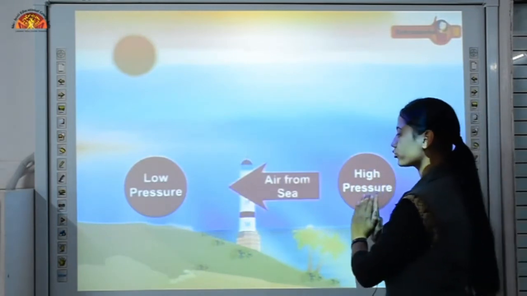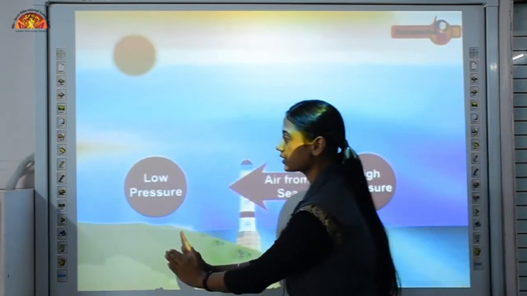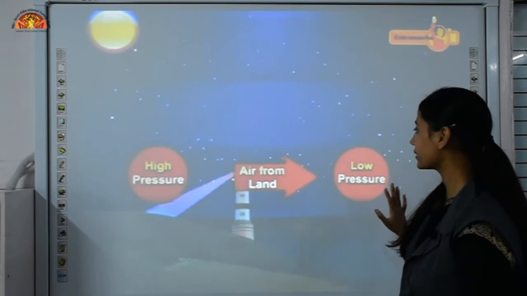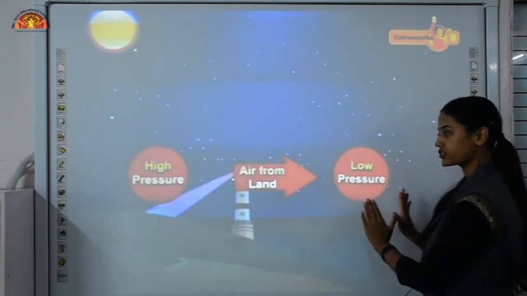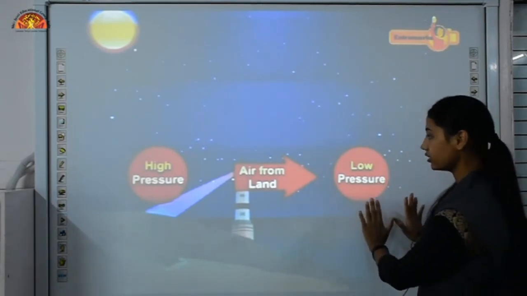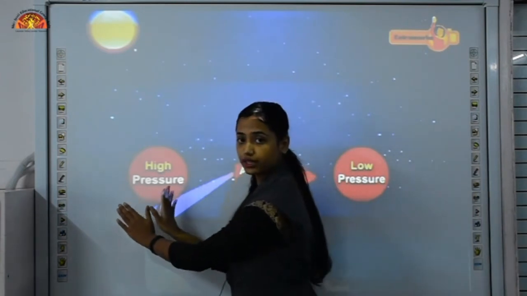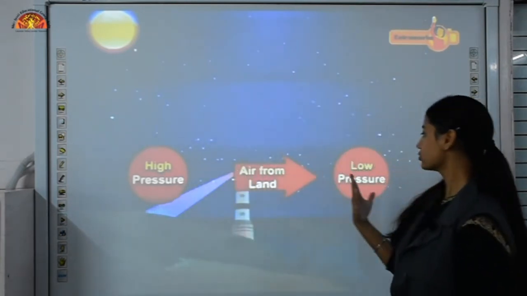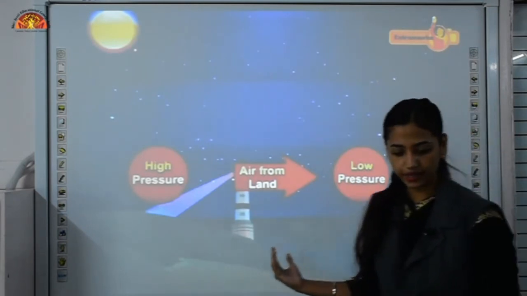So it will move from sea to land, and this is sea breeze. And in case of land breeze, low pressure is created over the sea and the high pressure is over land. So the movement of air will be from land to sea, and this is land breeze.